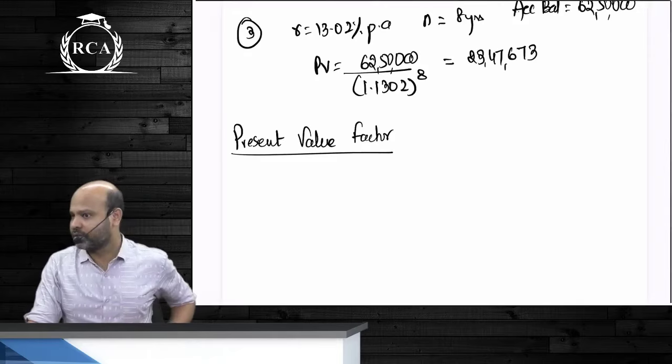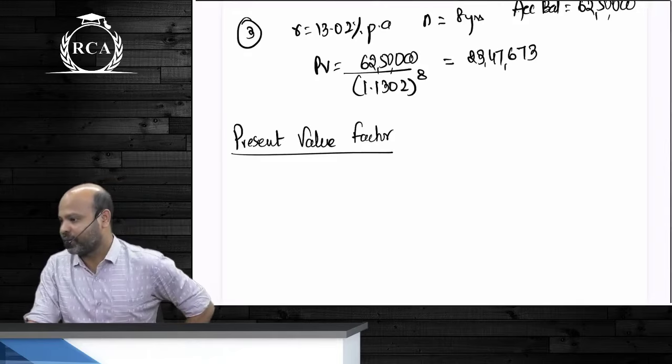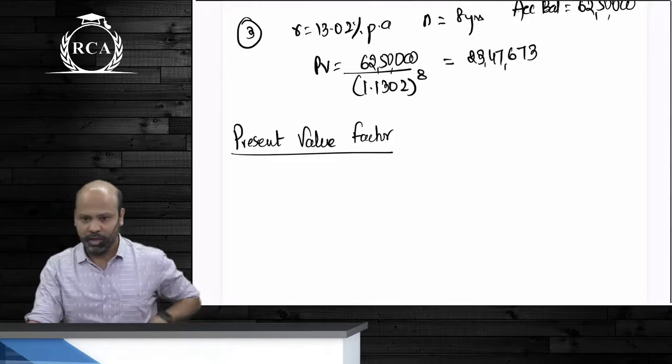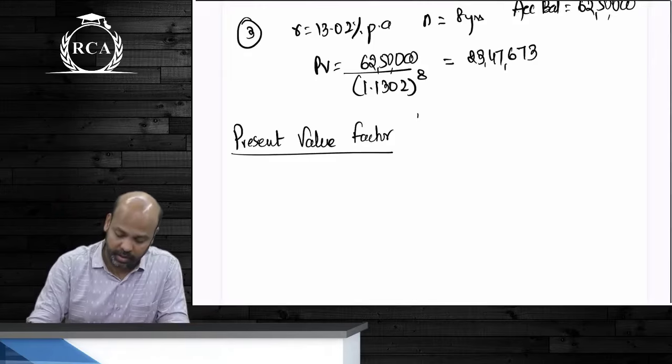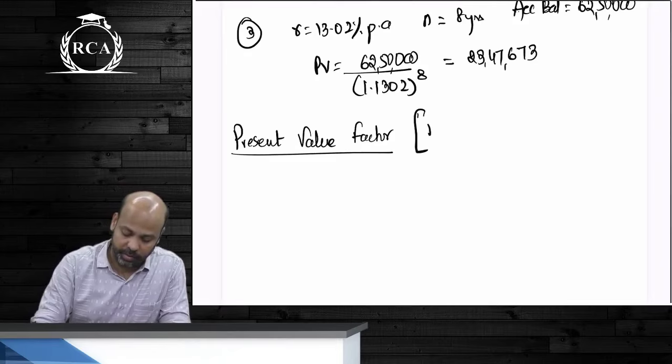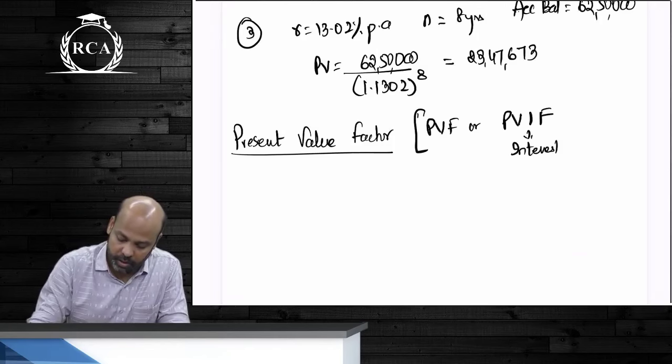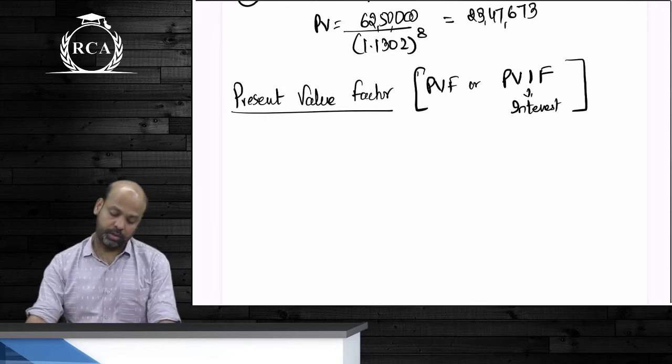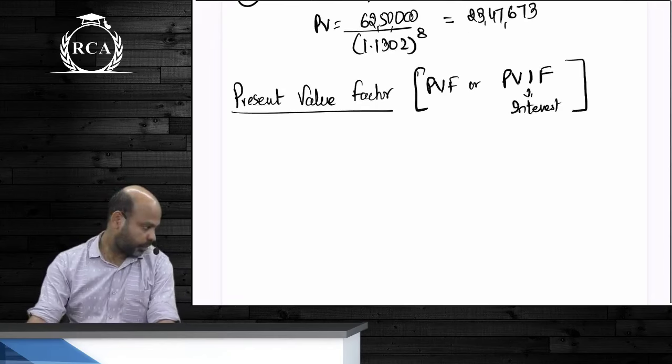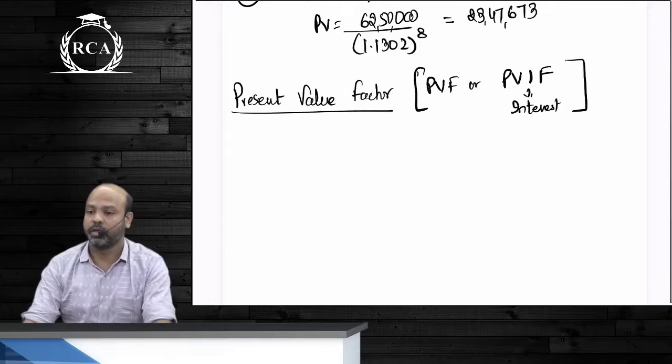Next, write down beta. It is a present value of. बेटा ब्रैकेट्स में ये लिख लेना ना प्लीज, वो भूल गया मैं. PVF और दूसरा क्या बोला था? PVIF. I stands for interest. PVF or PVIF. Now it is the present value of